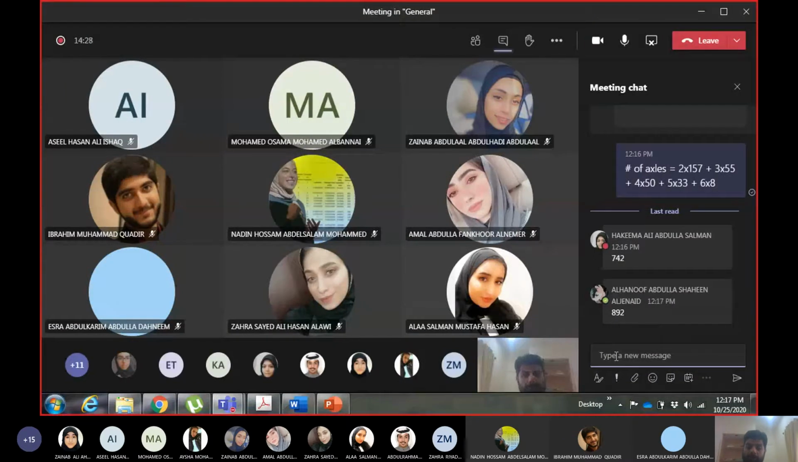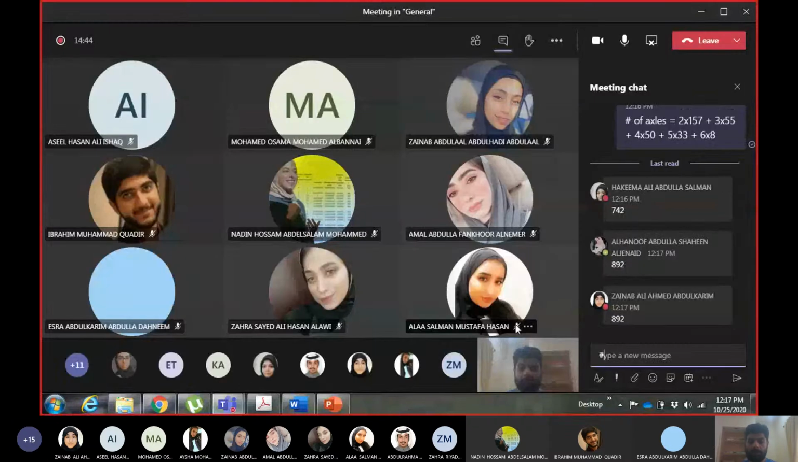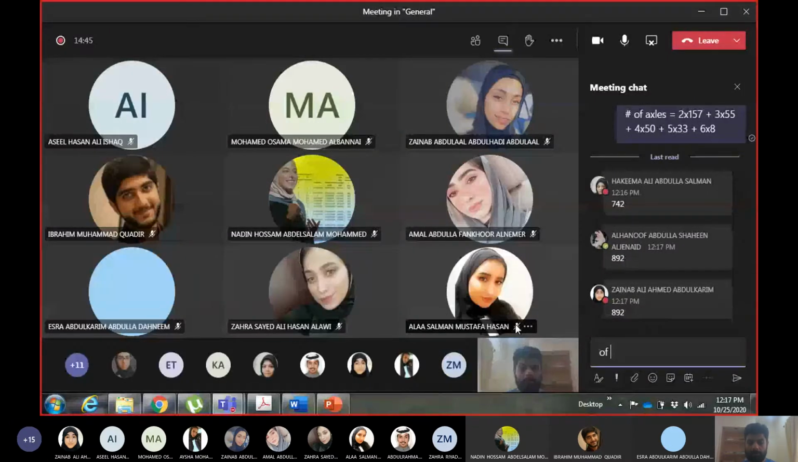So in your survey period, you observed 892 axles, and how many vehicles you observed? The summation of this column, right? Because this is actually giving the number of vehicles observed. So I will just add these numbers. Number of vehicles will be 157 plus 55 plus 50 plus 33 plus 8.